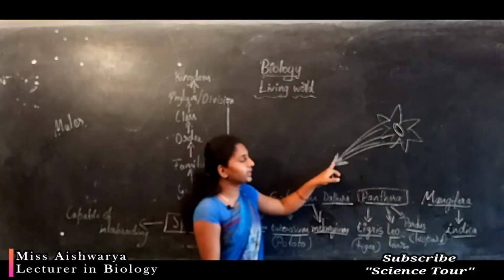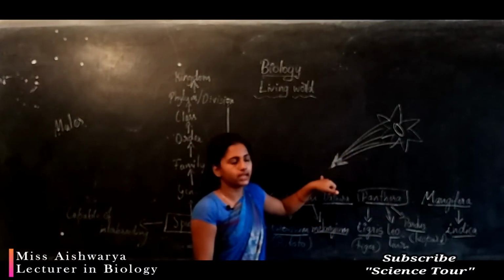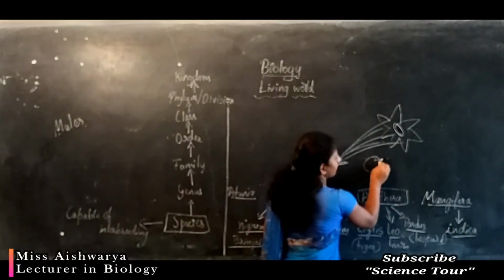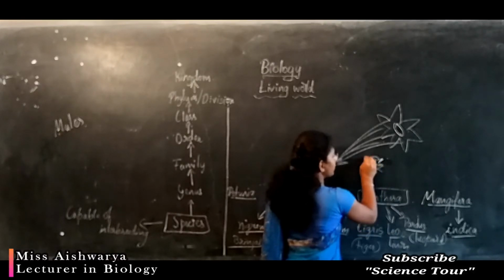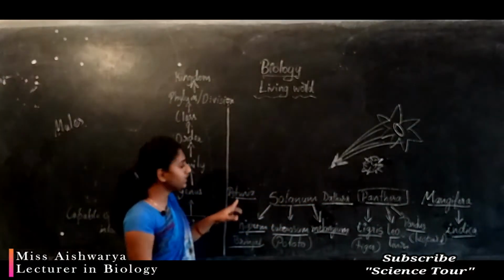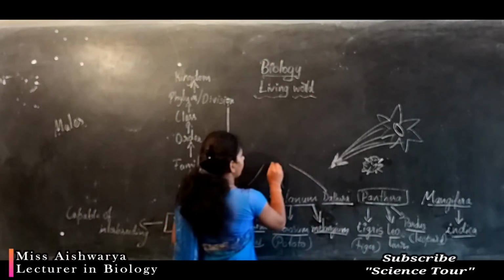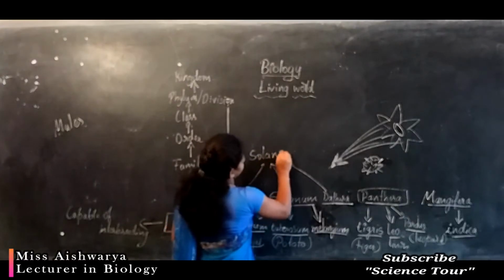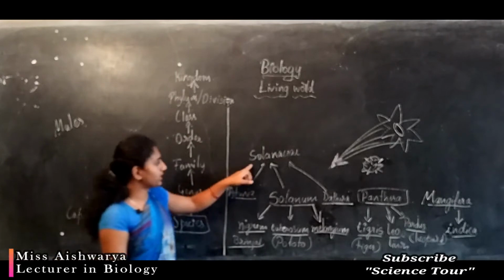Dhatura, which you can see on the roadsides, produces a crown-like fruit that will be seen like this. So these are the three different genus which come under the family Solanaceae.